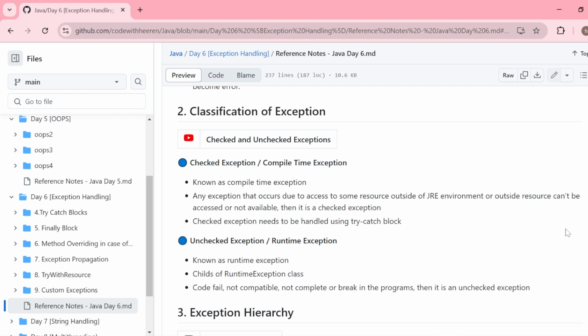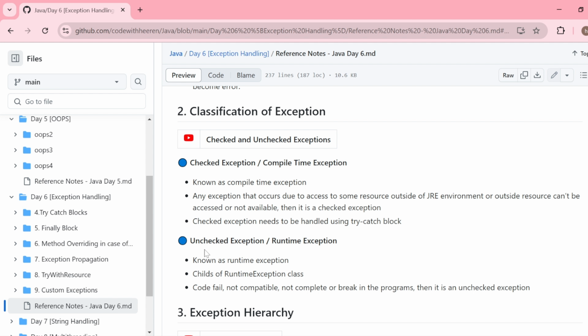On the other hand, unchecked exceptions or runtime exceptions are those exceptions which occur by the mistake of the programmer. While writing the code, the programmer is writing something wrong. For example, if the programmer is writing some mathematical expression which is wrong, then an arithmetic exception can occur. Similarly, if the programmer tries to access some method with a null reference, then a null pointer exception can come.